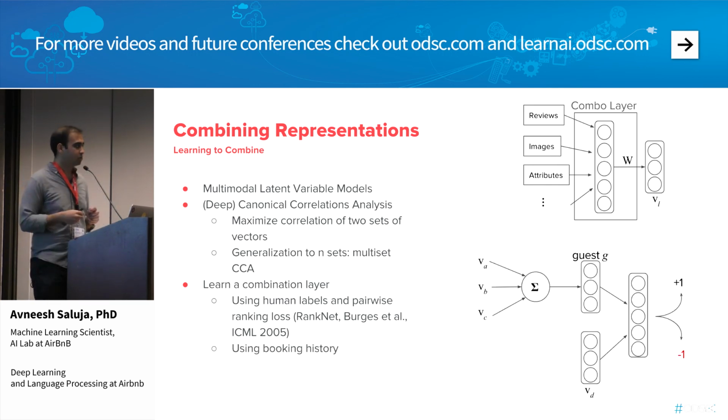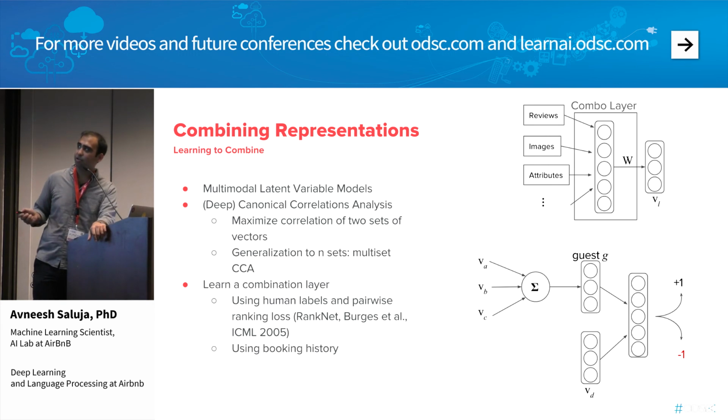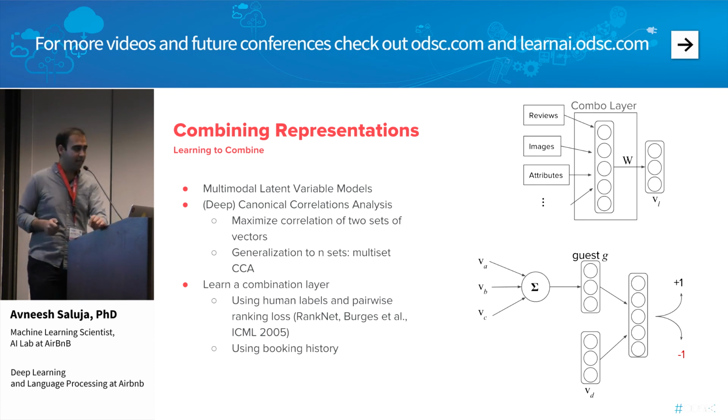So one thing we could also do is look organically at booking history on the site. For example, we could have a guest G, and you can think about representing a guest G as what I call a bag of listings. You can take the vectors of the listings A, B, and C, and note that these are outputs of the combination layer. You can take them and sum them up, and so you get a bag of words representation of the listings. You can then take a new listing, listing D, and then we can look back at our records and see,